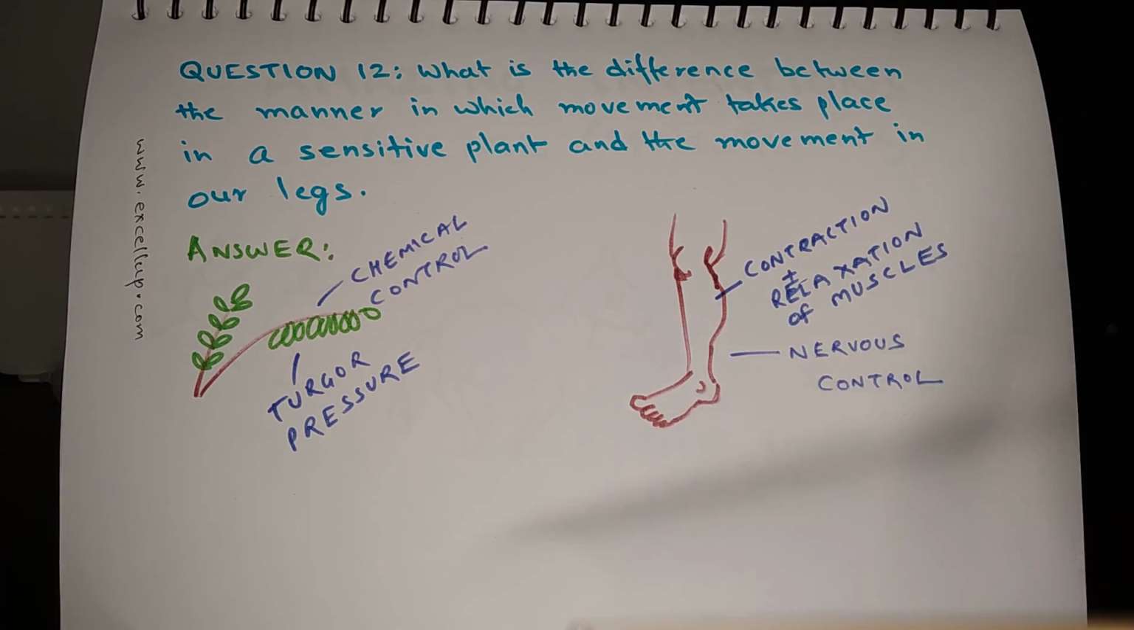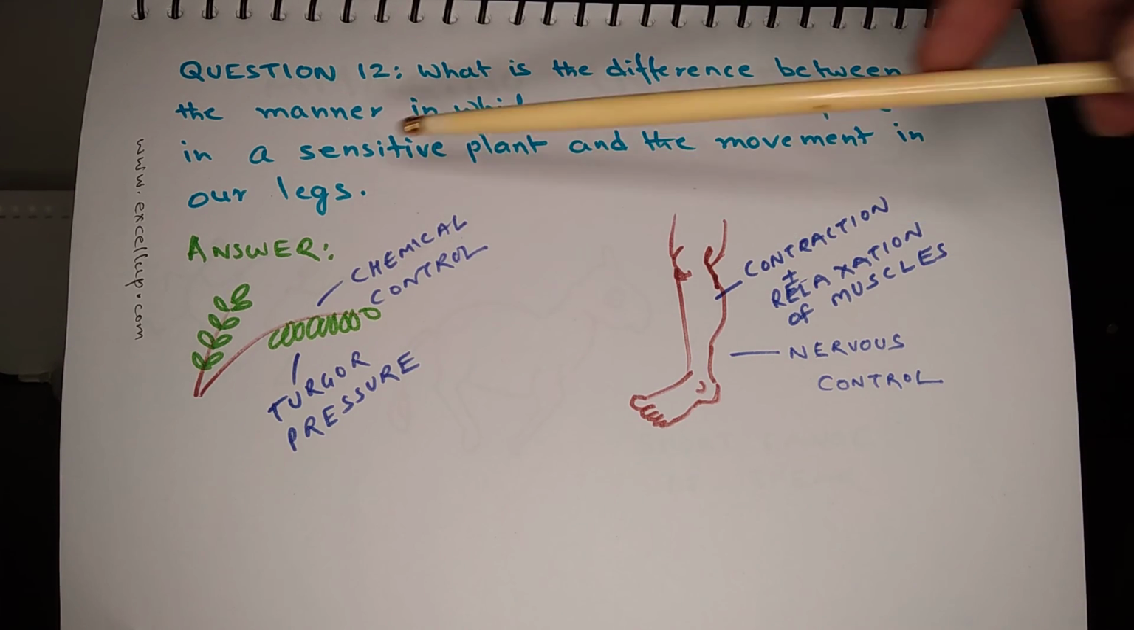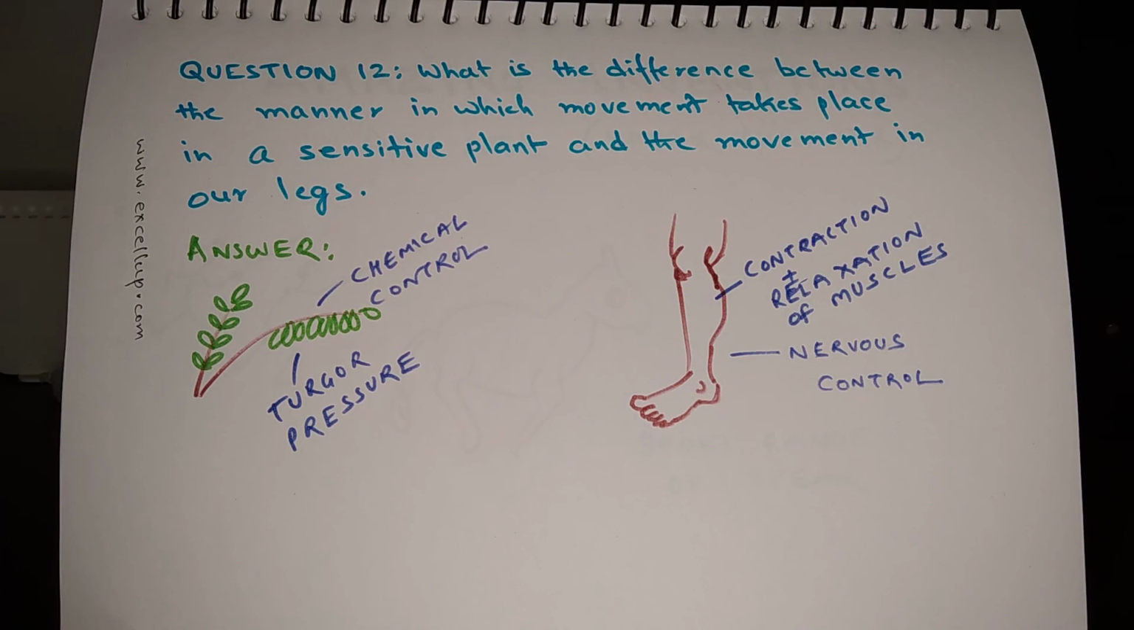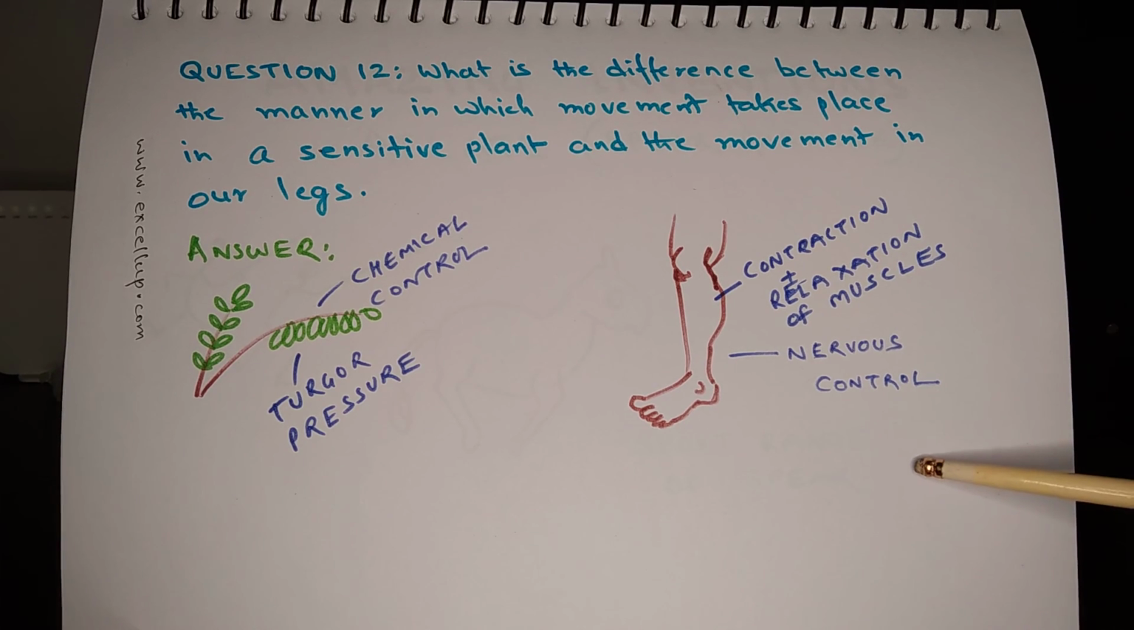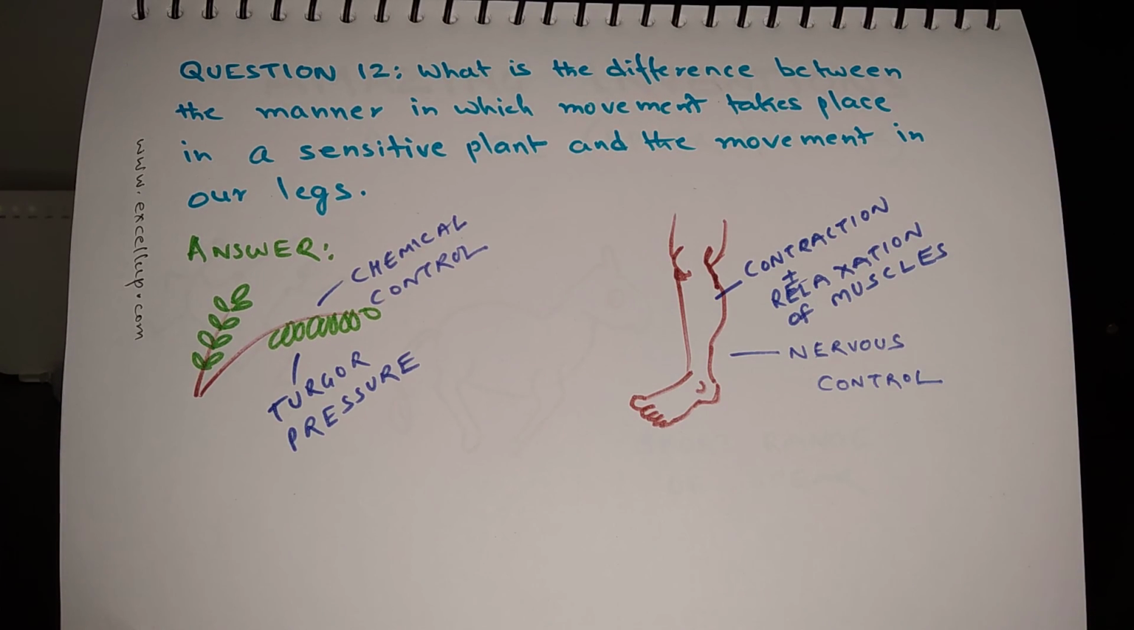It happens because of loss of water from the cells of the leaves, and that is why the turgor pressure reduces in leaves, which results in drooping of leaves. In case of movement in legs, it happens because of contraction and relaxation of muscles, and this is under nervous control. So this is all about the difference.